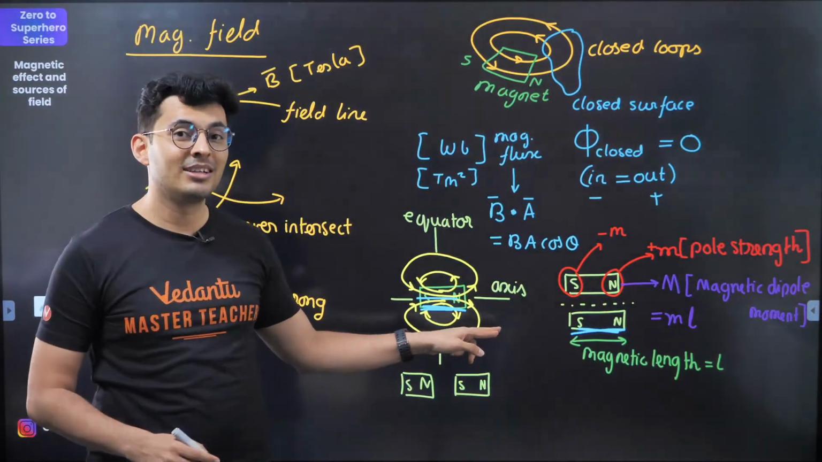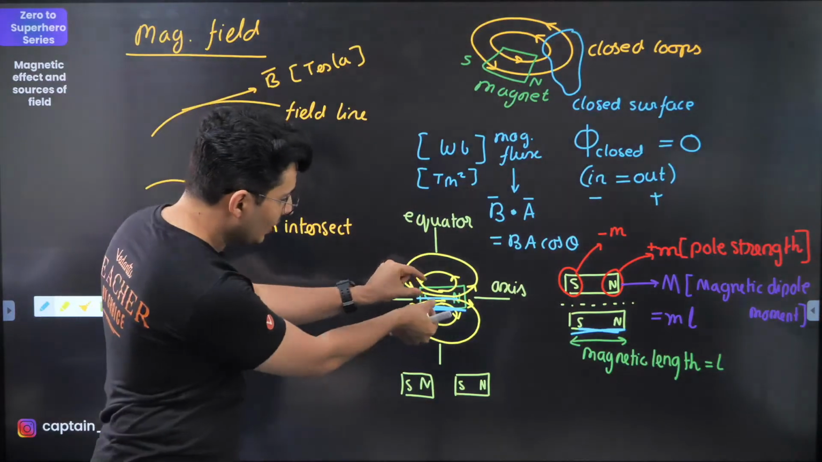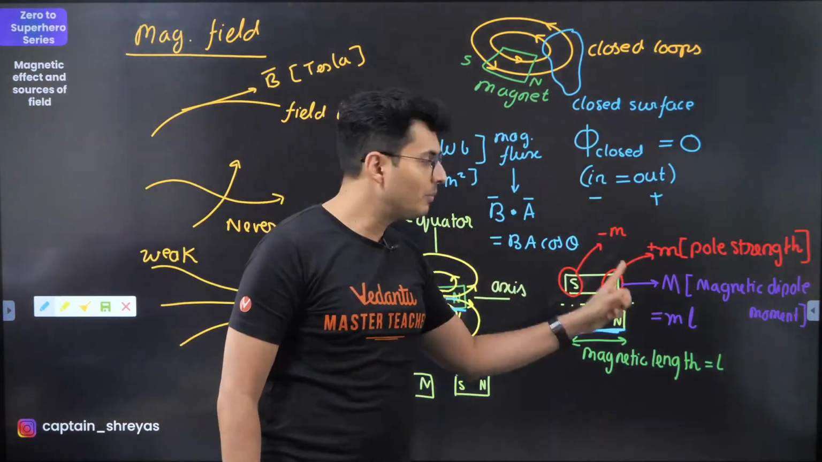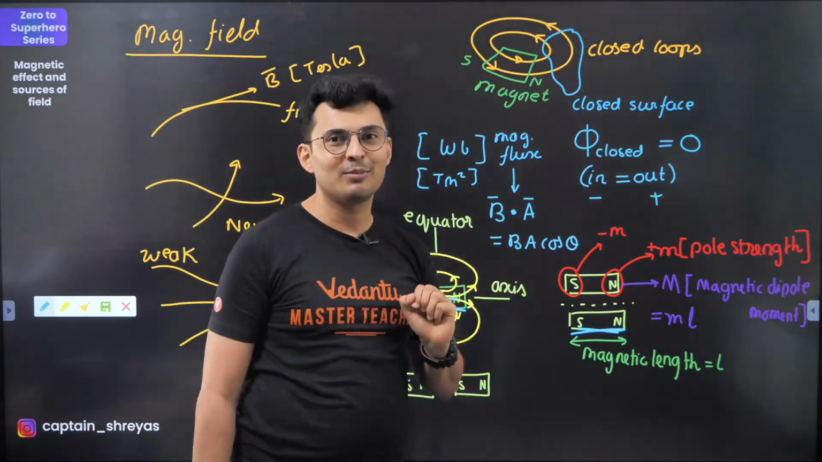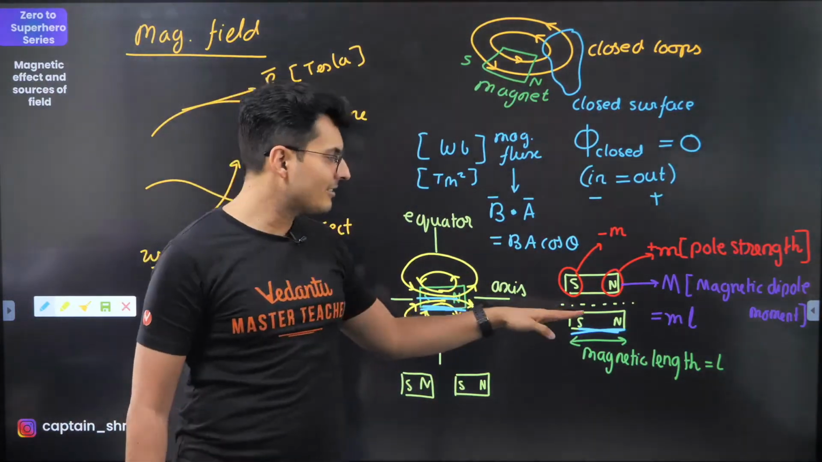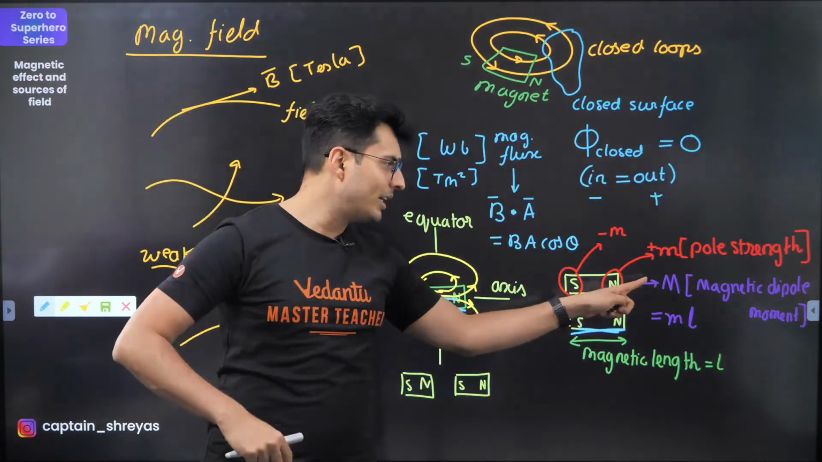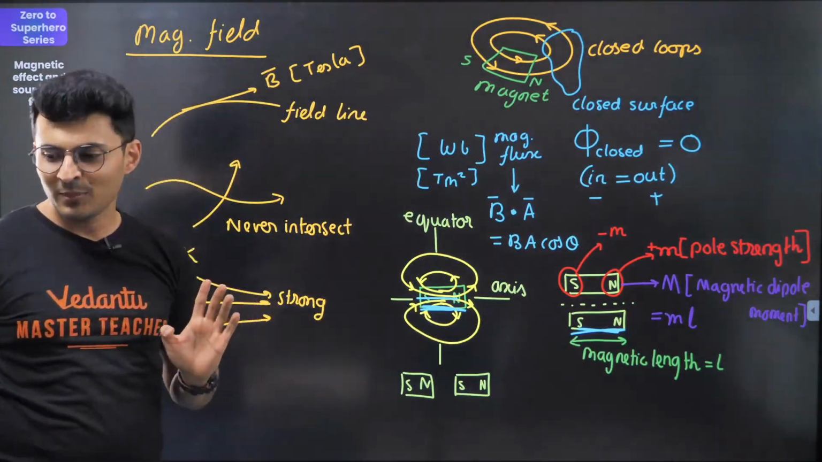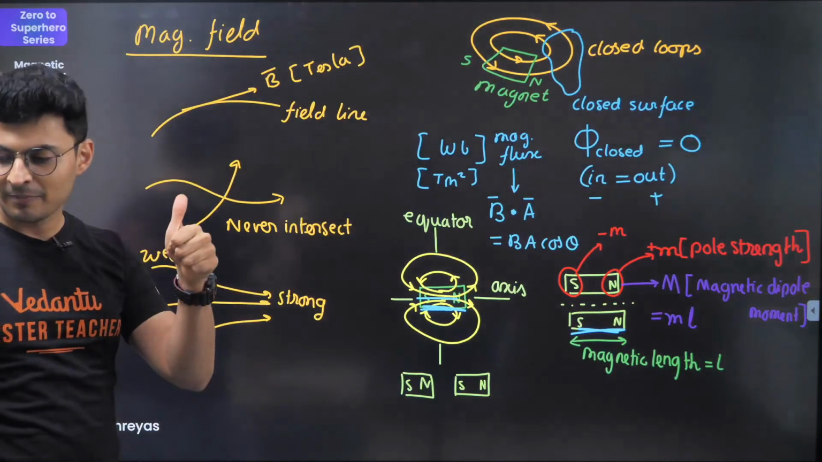Be careful. If you are cutting the north pole or south pole into half, the pole strength reduces, and in turn it will reduce the magnetic moment. So when you cut it along the axis, the magnetic moment reduces because the pole strength is less. Got it? Everybody with me?